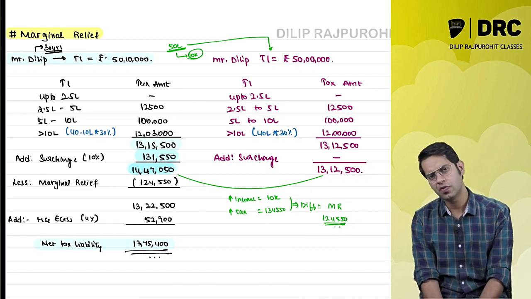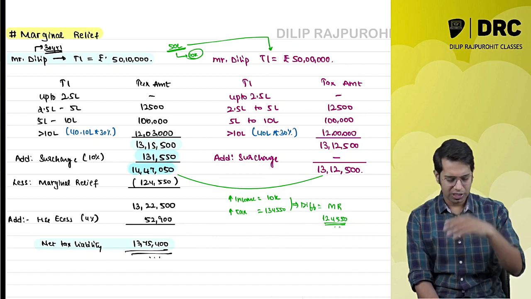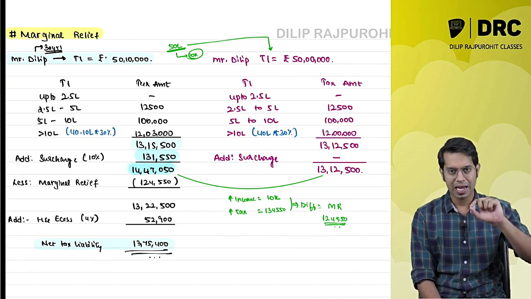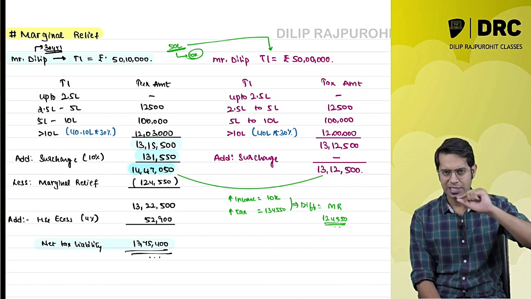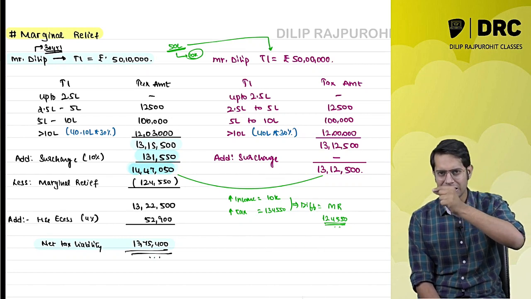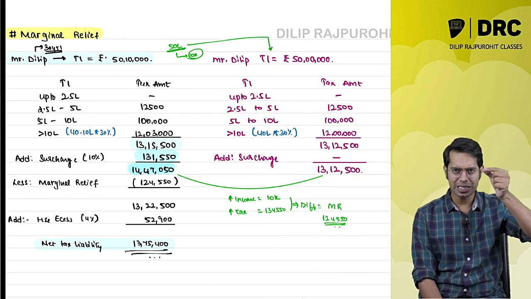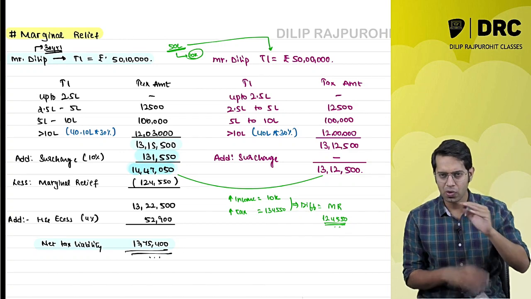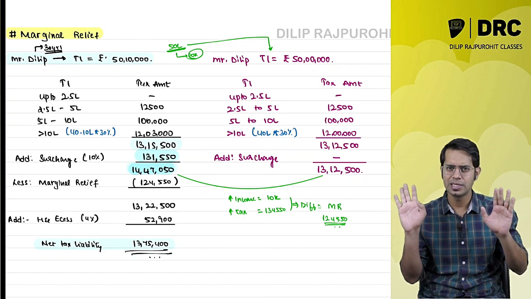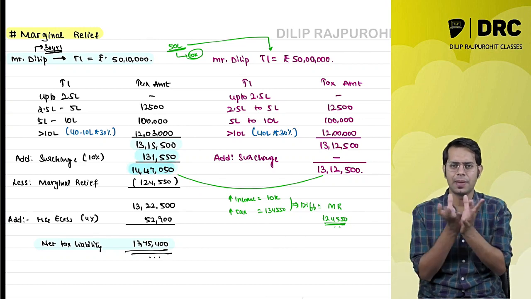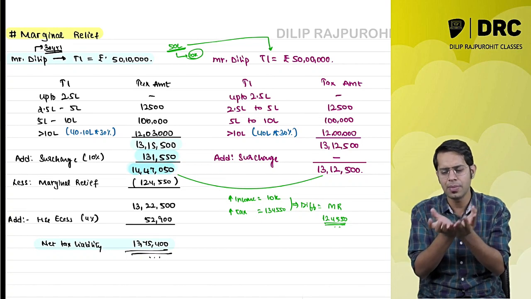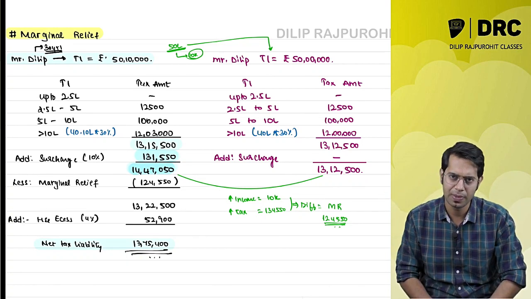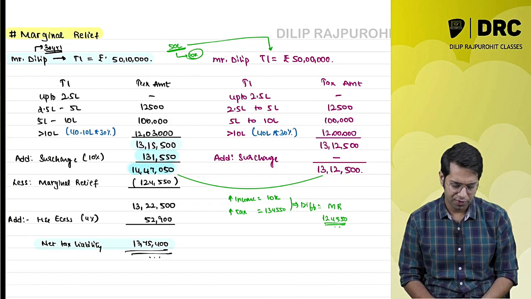So what is this concept of marginal relief telling you? The concept of marginal relief says check your increase in tax and increase in income. If your increase in tax is more than increase in income, then the difference between them will be the marginal relief which will be given to you.